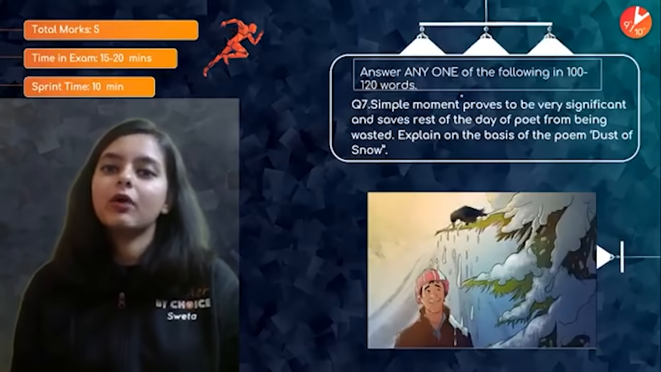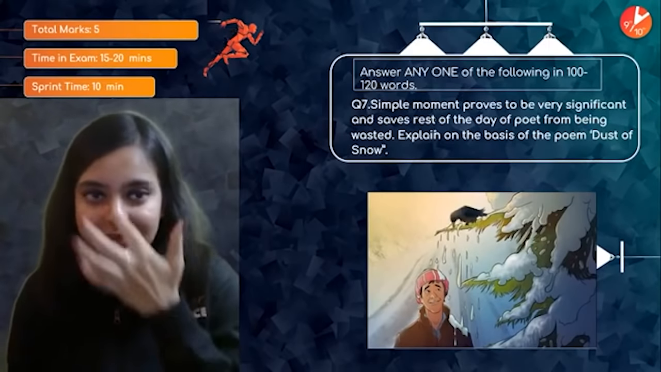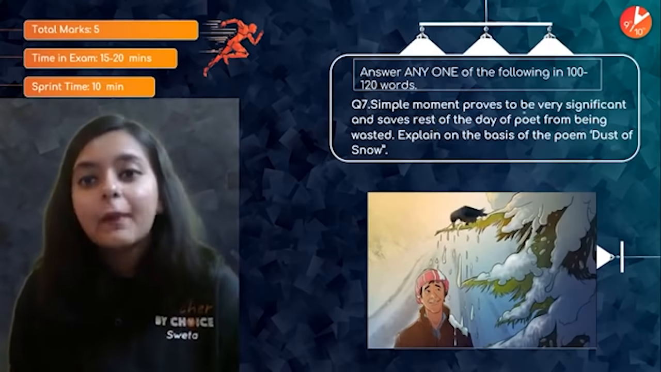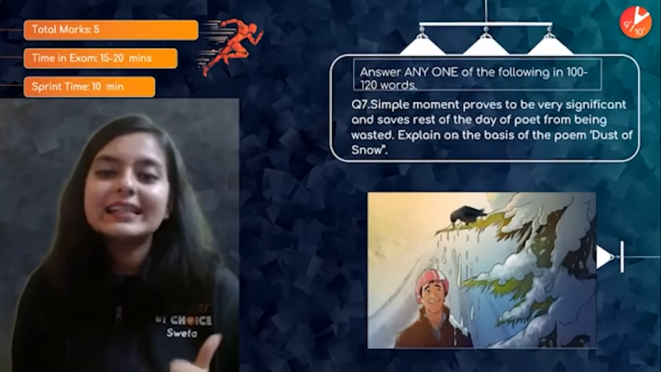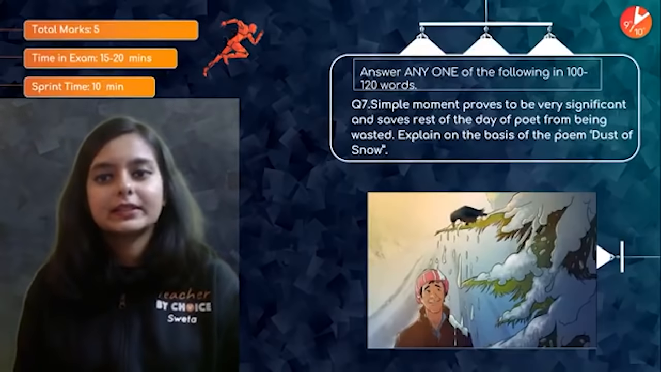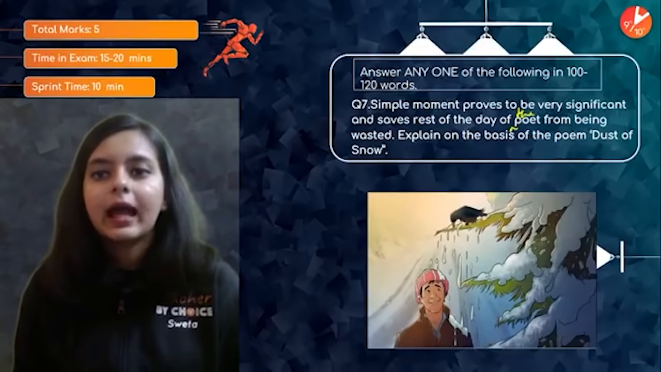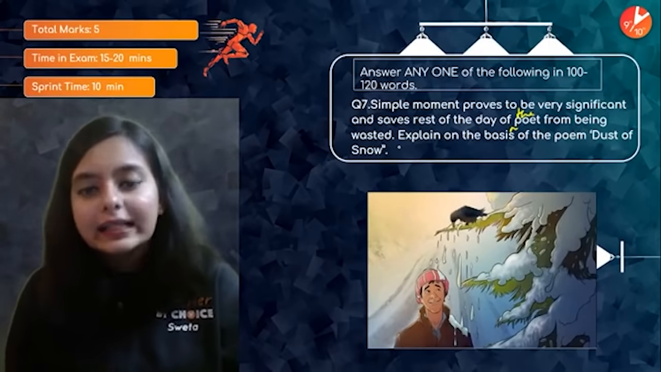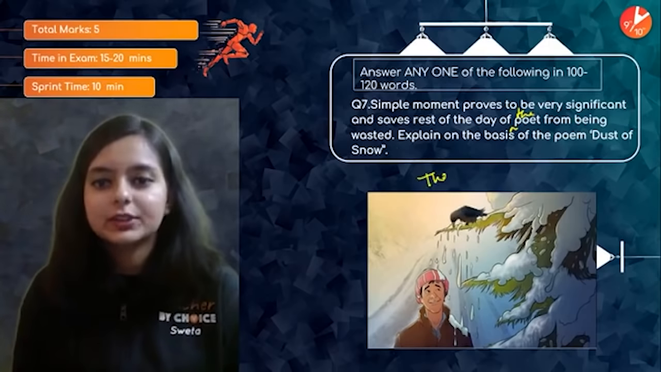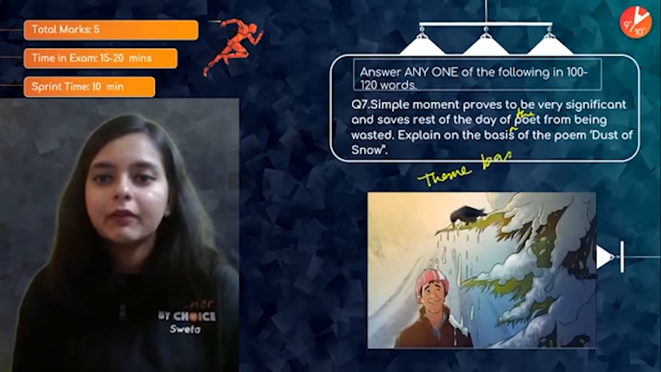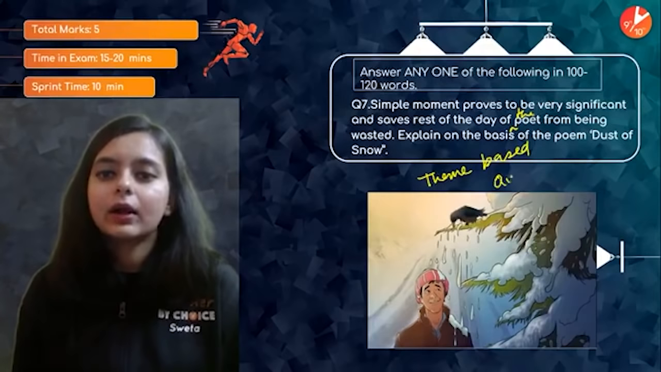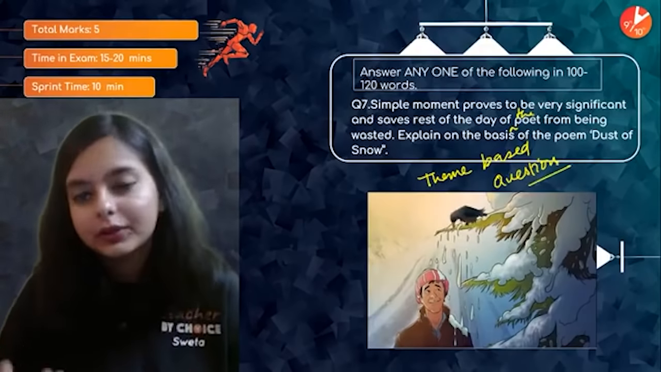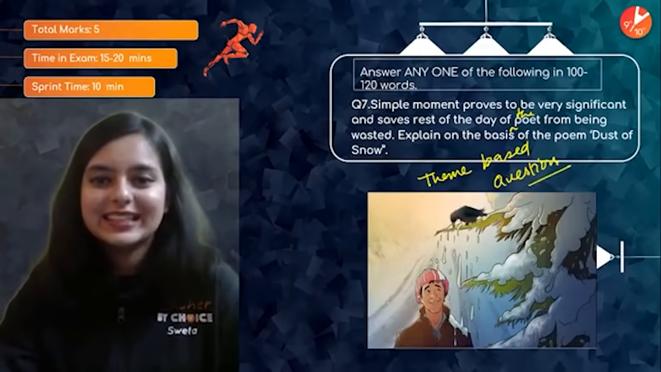Answer any one of the following in 100 to 200 words. That is for 5 marks, right? A simple moment proves to be very significant and saves the rest of the day of the poet from being wasted. Okay, so that means basically the entire theme of the poem. So this is a theme-based question, guys, right? We call it the theme-based question. Very, very important. And this actually allows you to use your creativity, right?